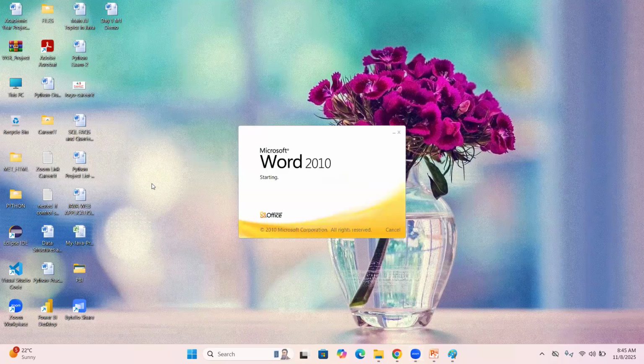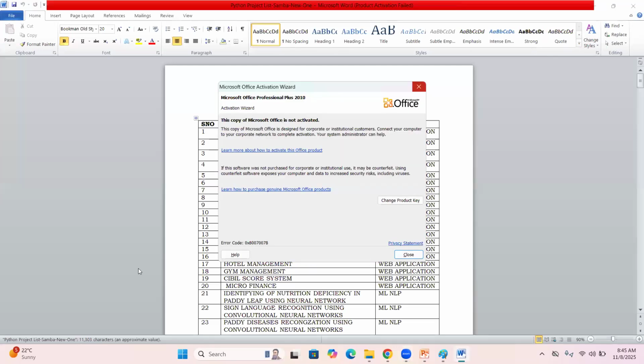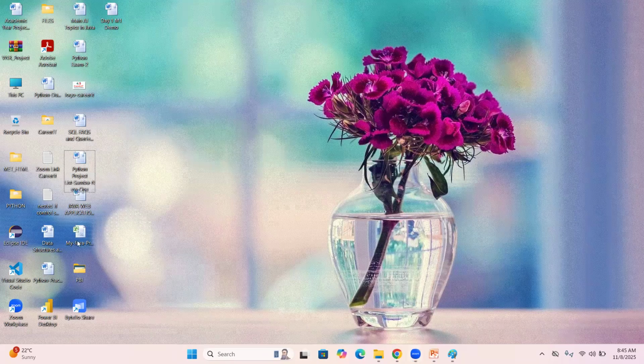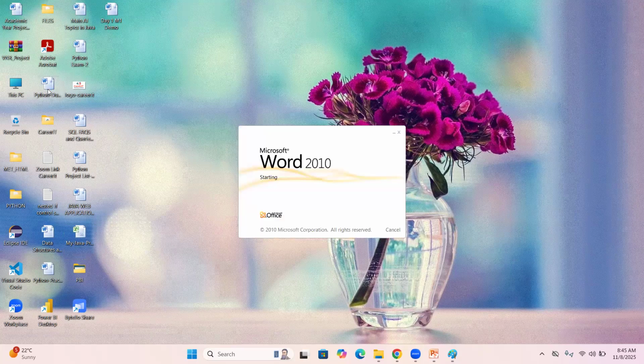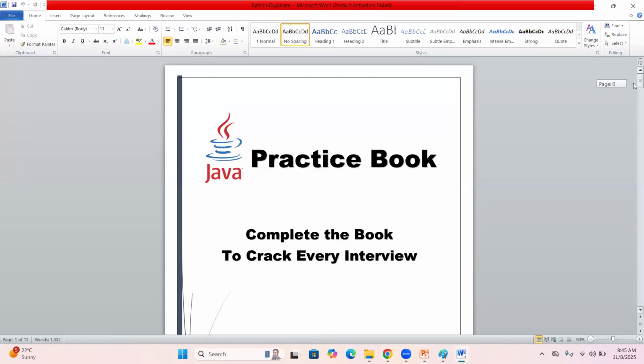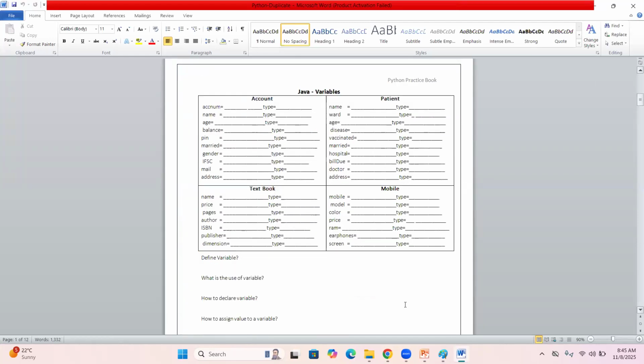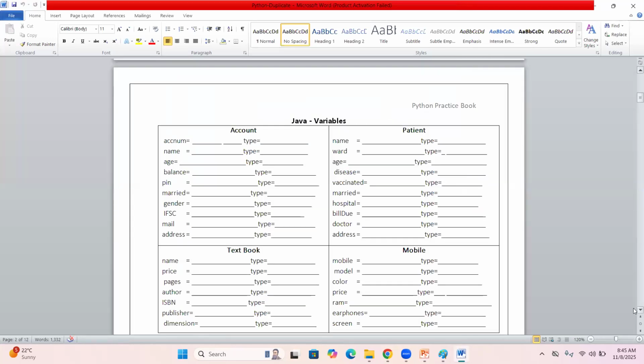After completing the session, every day I will give these projects actually. Give me one minute, sir. Data structures, Python exam 2, Python. Right, sir. This is how we give topic-wise assignments. This is a practice book, sir. I'll send it to everyone, and you can take a Xerox copy like this, sir. So when I start the variables topic, I'll explain each and everything. Later we'll give the assignment like this.